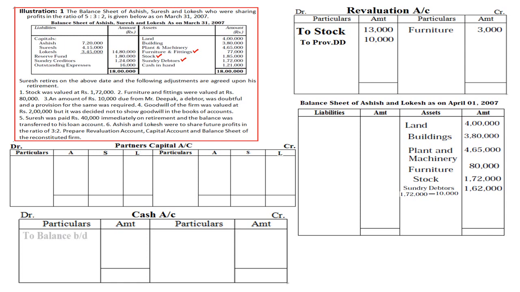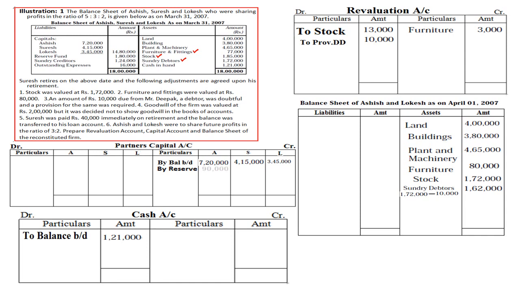Cash in hand. The cash account we have already prepared, therefore the balance brought down is 1,21,000 in the cash account. Once the cash is done, all the assets are done. Now come to the liability side. First, capital. The capital account we have prepared. In the capital account, by balance brought down, the respective capital amounts, as capital is a liability, show a credit balance, hence by balance brought down. Then reserve fund. Reserve fund is distributed among the partners on the credit side.